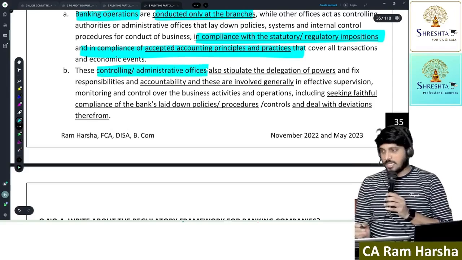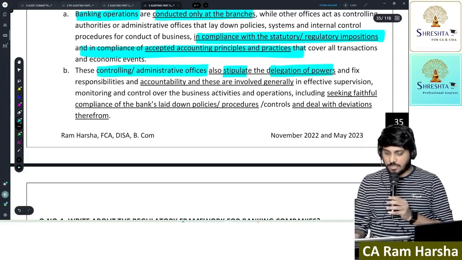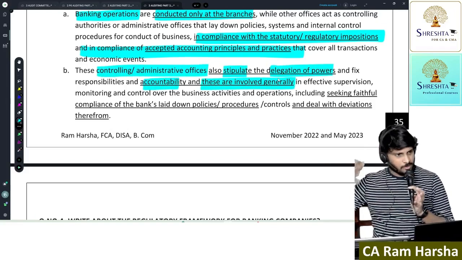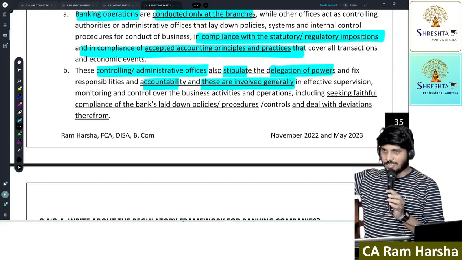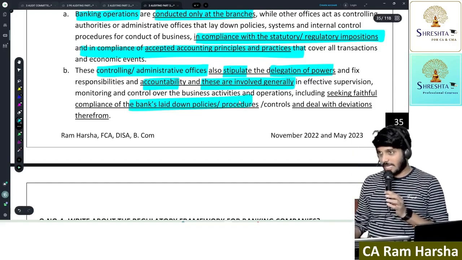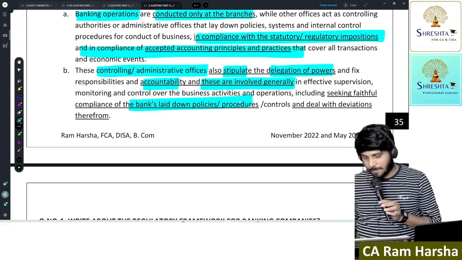So, in compliance with regulatory impositions, generally accepted accounting principles, all that. Now the bank's head offices and controlling officers must have delegation of powers and accountability. They should recruit and delegate the powers to the CEO, managing director, directors, like that. They should lay down their own policies, and all these policies must be in compliance with RBI.